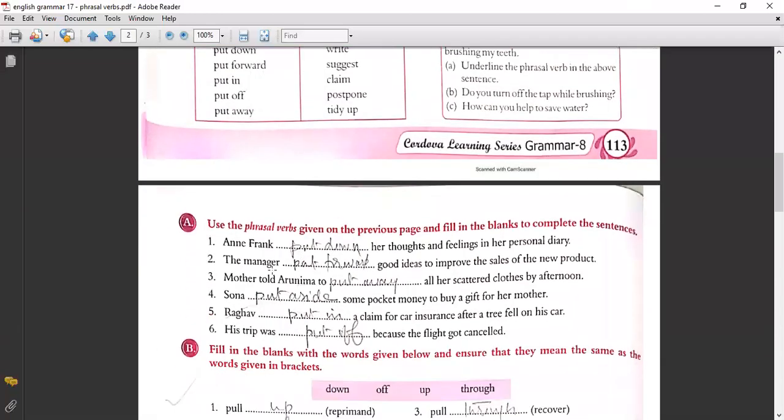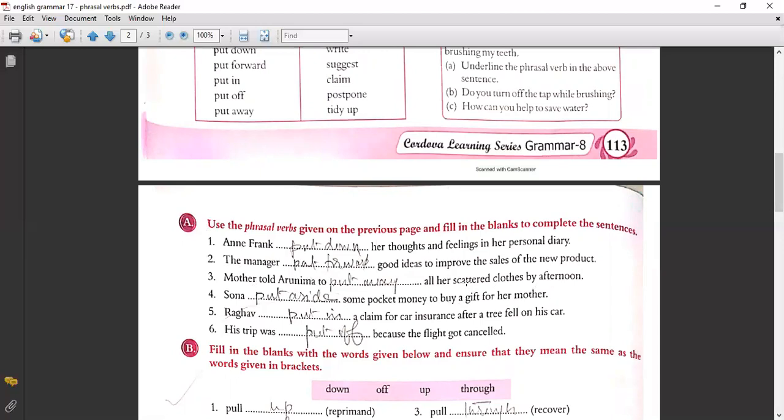Now, use the phrasal verbs given on the previous page and fill in the blanks to complete the sentences. Annie Frank dash her thoughts and feelings in her personal diary. Put down. The manager dash good ideas to improve the sales of the new product. Put forward. Mother told Arunima to put away all her scattered clothes by afternoon.